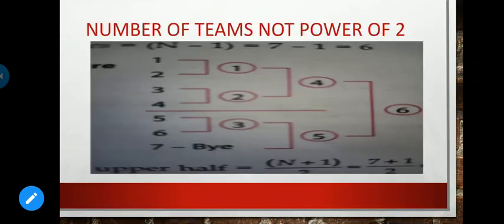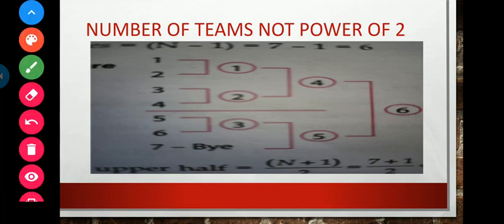Today I want to give you the example of a number of teams reported in any tournament that is not a power of 2. As I told you, power of 2 means 2 into 2 into 2 into 2.